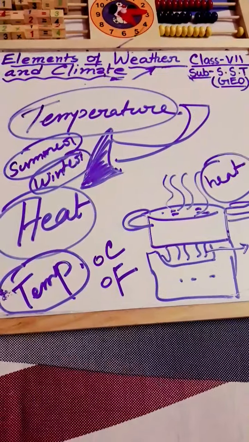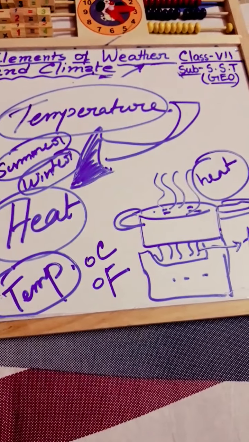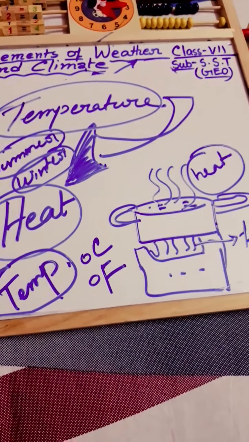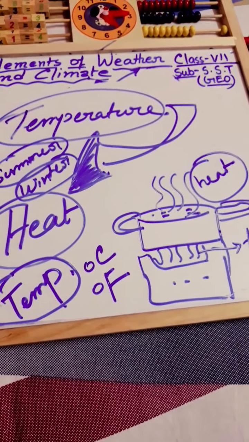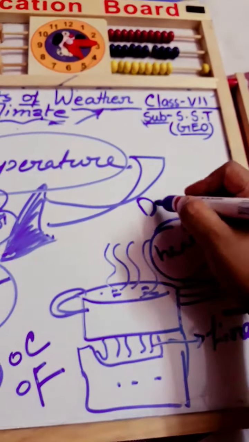So we can say that this is the main difference between diurnal and seasonal changes. This is the main thing. But there is also a unique thing in the desert area.